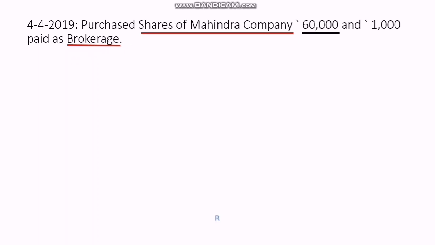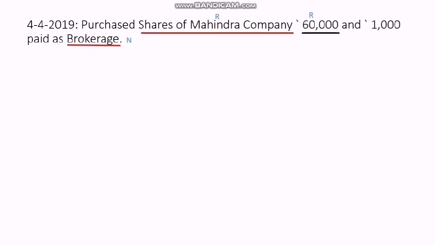Okay. So next, classification of accounts. Shares of Mahindra company is a real account because it is an asset. Then 60,000 is again cash, and brokerage is an expense, therefore it's a nominal account. Now next is to apply the rules. So tell me, are the shares coming into the business or going out? As we are purchasing, the shares are coming into our company.